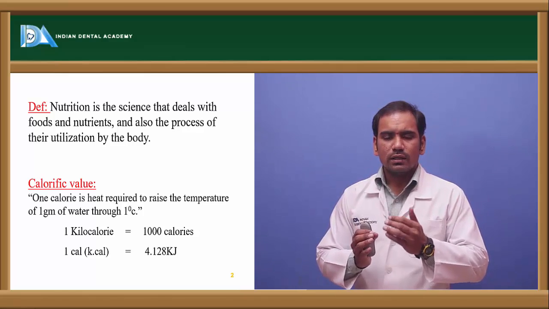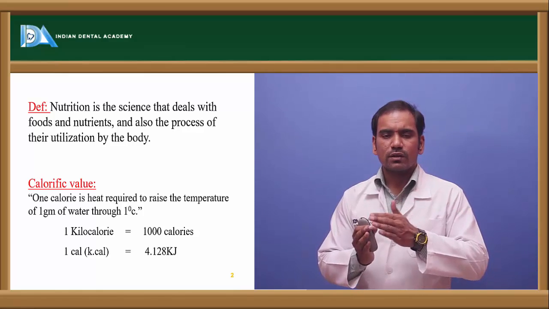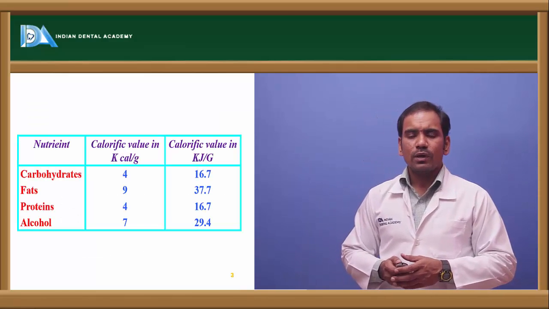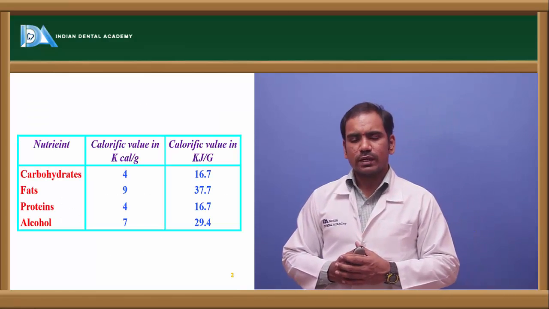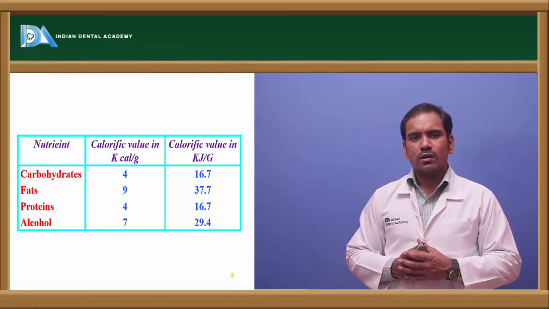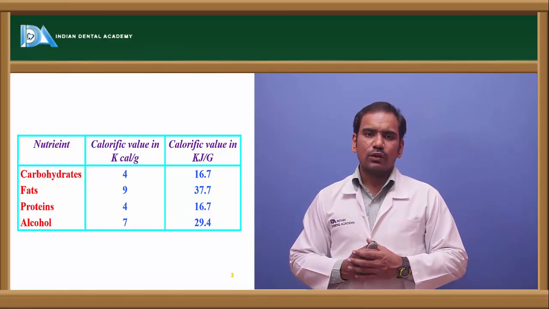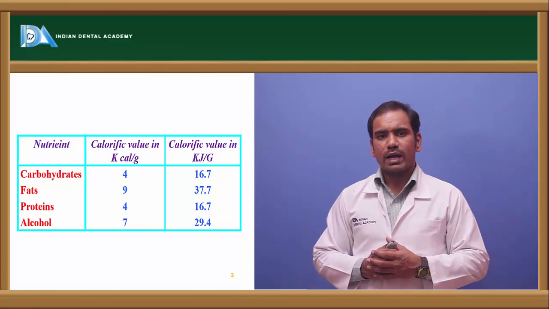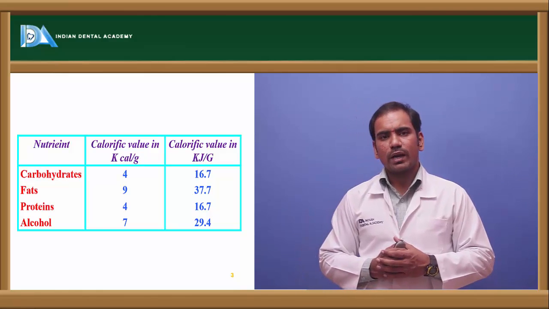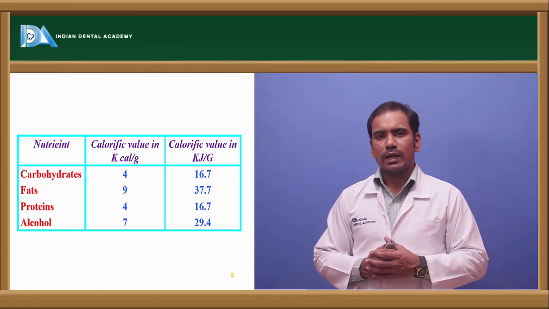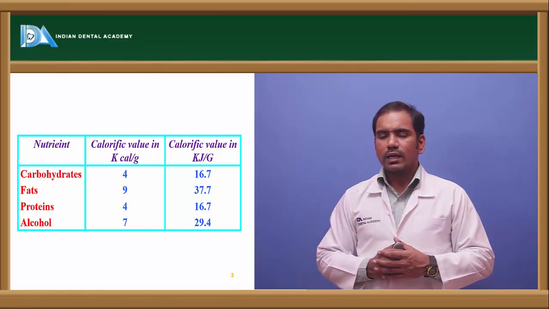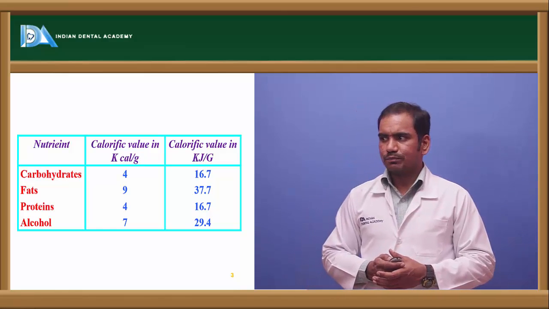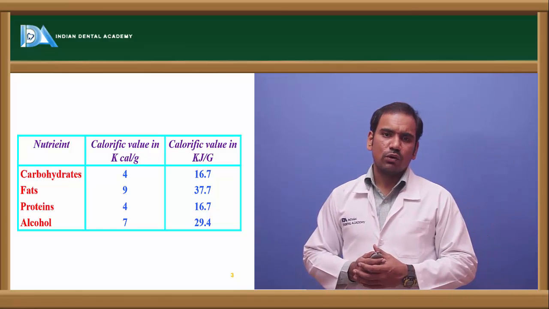So what is a calorie? A calorie is the energy required to raise the temperature of 1 gram of water by 1 degree centigrade. Right? So the energy content of proximate principles like carbohydrates, fats and proteins: carbohydrates have 4 kilocalories per gram, fats have 9 kilocalories per gram, and proteins also have 4 kilocalories per gram. That is the calorific value of carbohydrates, fats and proteins. And alcohol has a calorific value of 7.